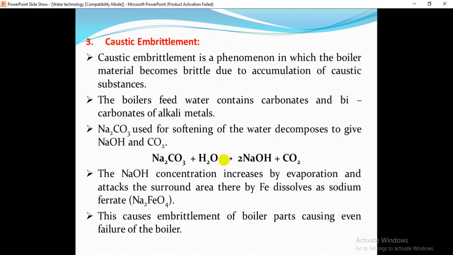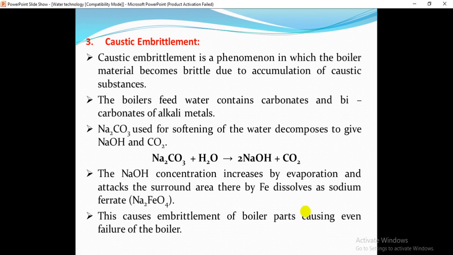Actually, this sodium hydroxide is the reason the boiler material becomes brittle. The sodium hydroxide concentration increases by evaporation and attacks the surrounding area, whereby iron dissolves as sodium ferrate. By evaporation of the water, what will happen?